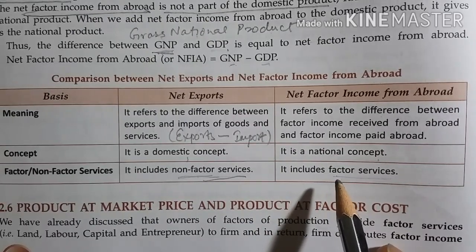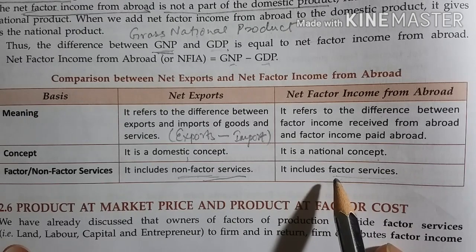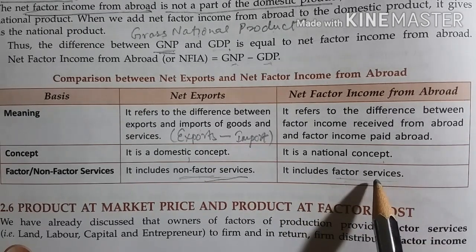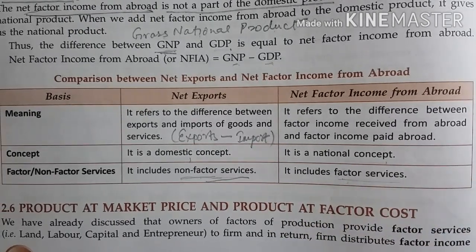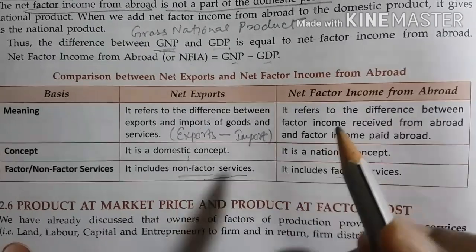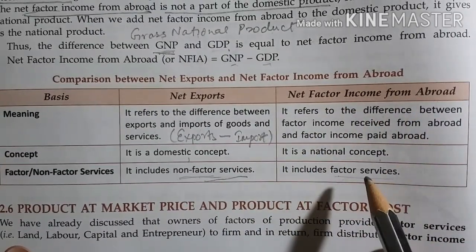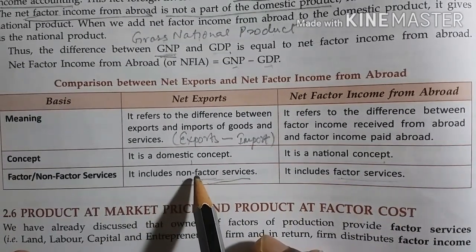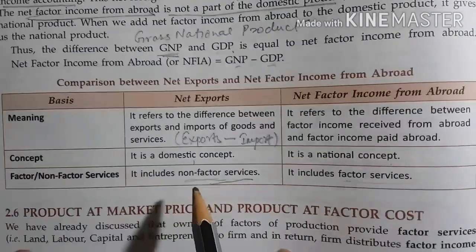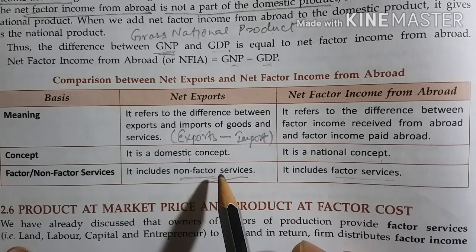If any person provides his labor, capital, enterprise, or land, these are factor services. They are used in the case of NFIA, but NFIA does not include non-factor services.